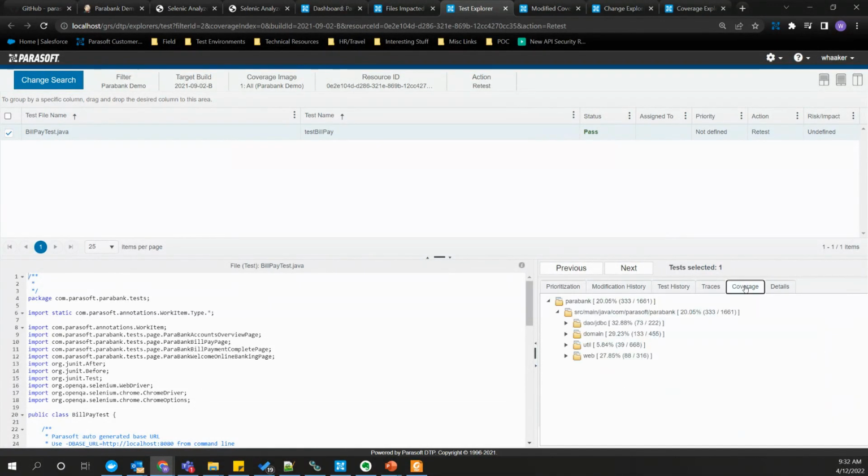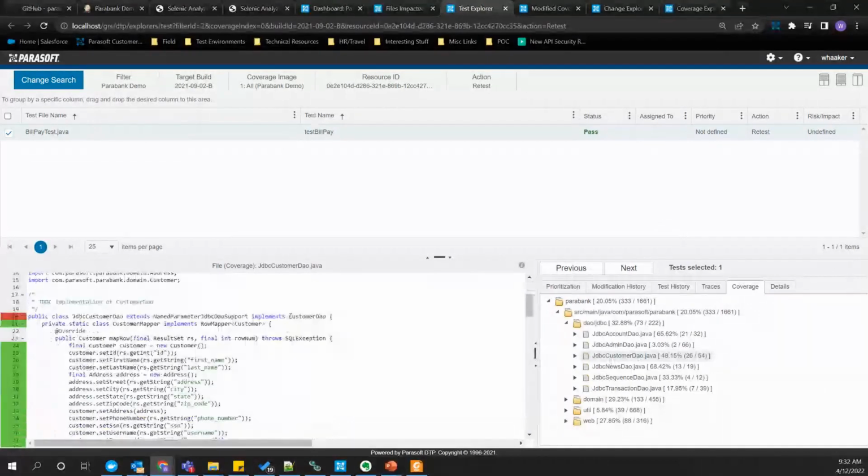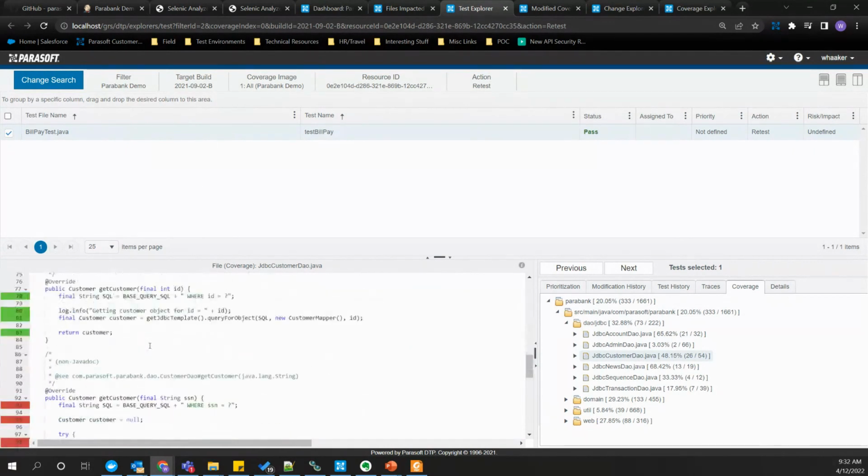And another thing that's quite useful here is because we are associating code coverage down to specific tests, we can see what our code coverage was for this individual test, right? So I navigate the code coverage here, JDBC customer DAO. Here, now I'm looking at the source code, not the Selenium test code. And so this can also be helpful because functional tests often cover a lot of ground in the code base. And sometimes you want to see, is the functional test actually covering the code that we think it's covering?